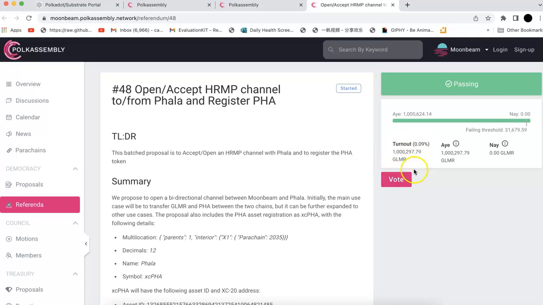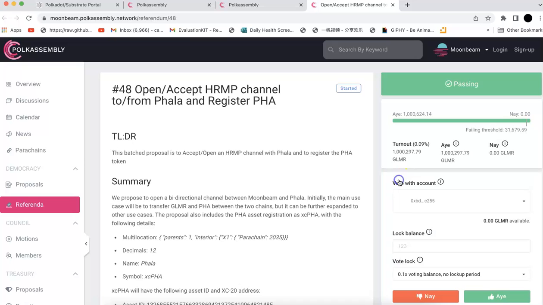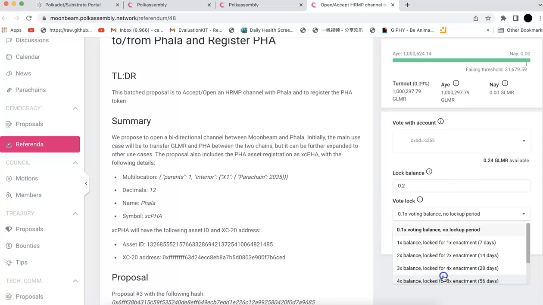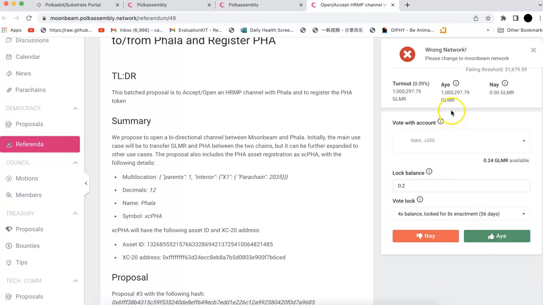To vote on this one, because this is for their own parachain, you have to go to the JS app and switch to Moonbeam or Phala, for example, or you can just vote here. Let me see if I have enough Glimmer. I only have 0.2 Glimmer, so I don't know whether that will be counted. So change it to Moonbeam.